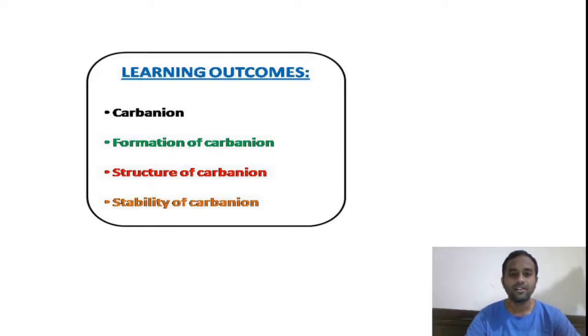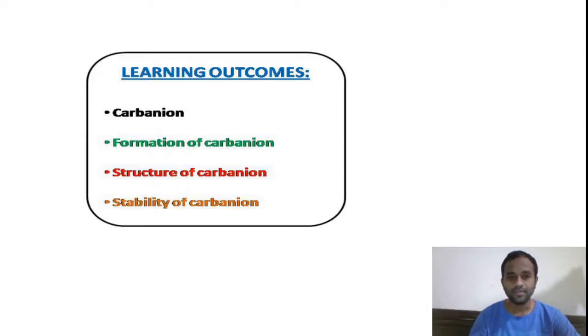As well, we are going to discuss the stabilities of various carbon anions. In this video presentation we are going to compare the stabilities of various carbon anions. So these are the learning outcomes. By the end of the video session we are going to learn these concepts about the carbon anion, right?